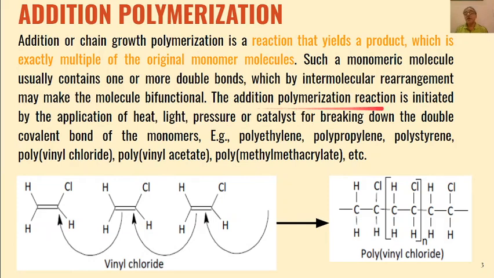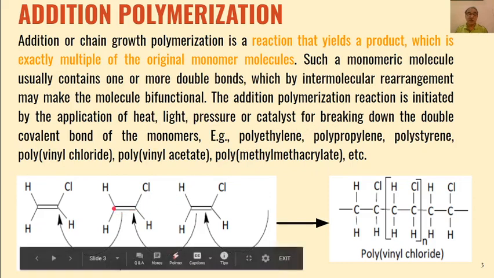And the addition polymerization reaction is initiated either by applying heat or in the presence of light, or we can use excessive pressure or some catalyst for breaking this carbon-carbon double bond, to which another monomer can be added to form the polymer.